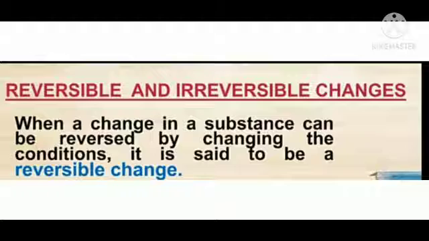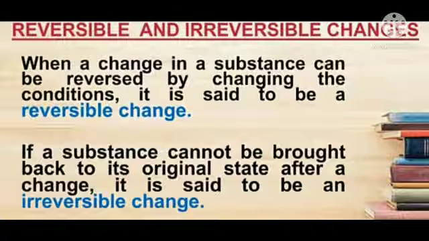Next is reversible and irreversible changes. What are reversible changes? When a change in a substance can be reversed by changing the conditions, it is said to be a reversible change. For example, change of state of matter is an example of reversible change. When you freeze water, water changes into ice, and when you heat the ice, it changes again into water, right?